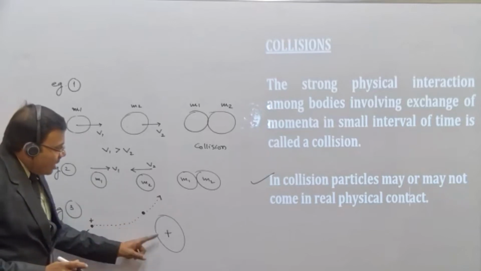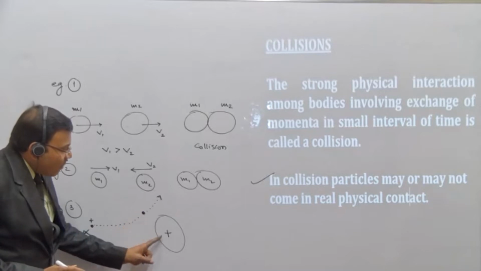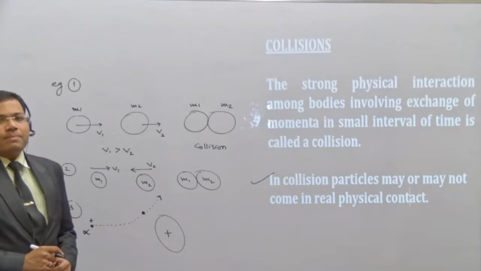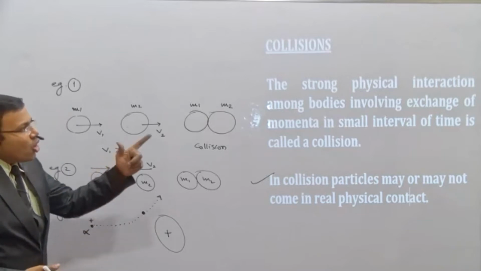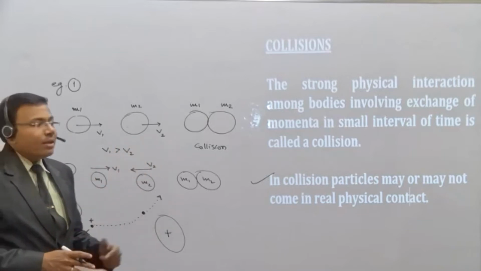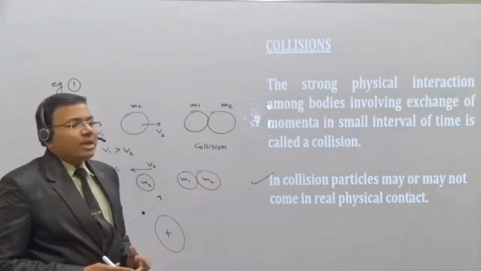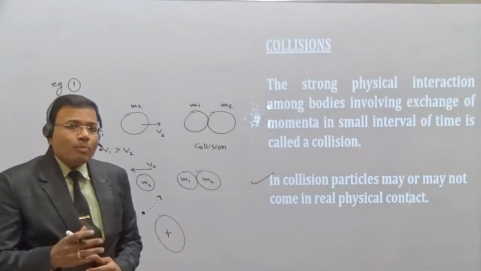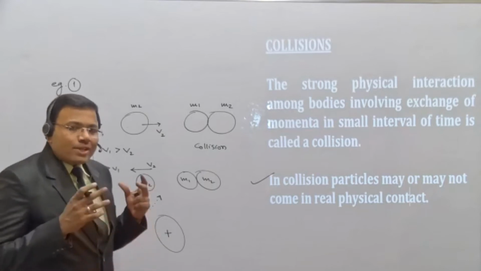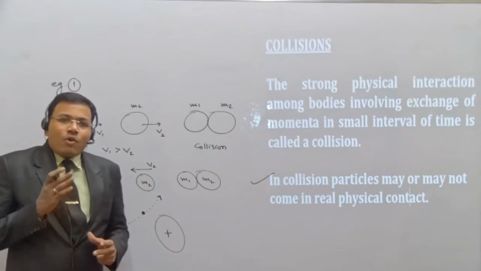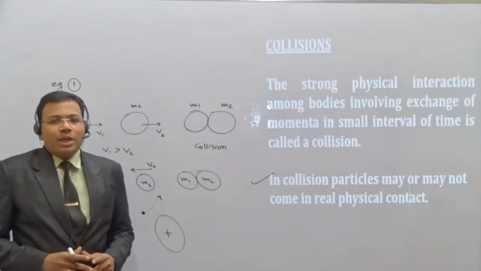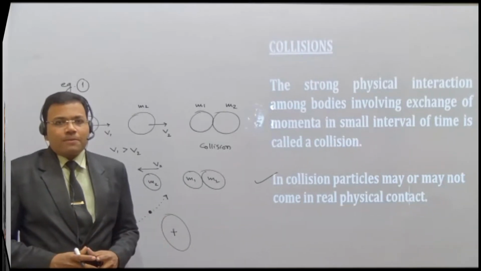So is there any physical contact between this alpha particle and a nucleus? No, but still we say this is a collision. So whenever there is an exchange of momenta, you can see the second line, involving exchange of momenta, that is what you call a collision. I hope it is clear. So I stress on a single line that for a collision to take place, the bodies may or may not be in real physical contact.